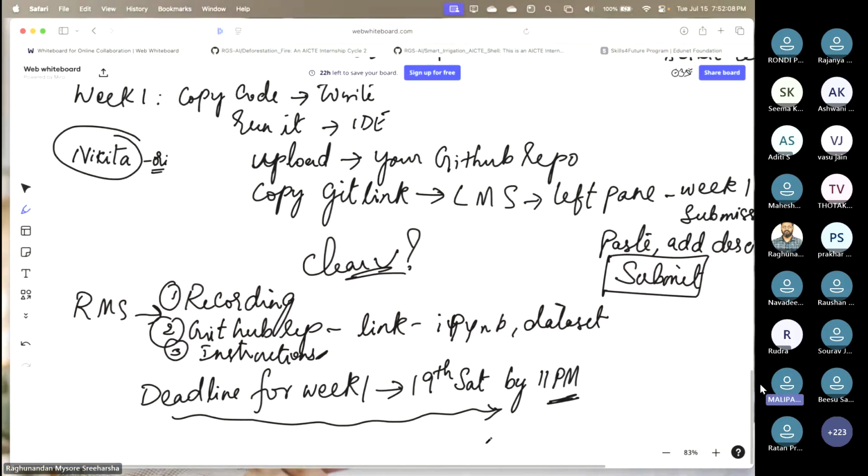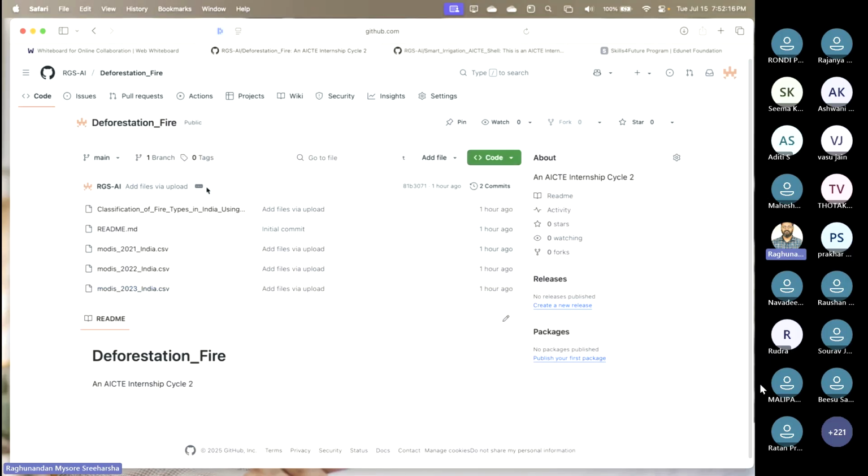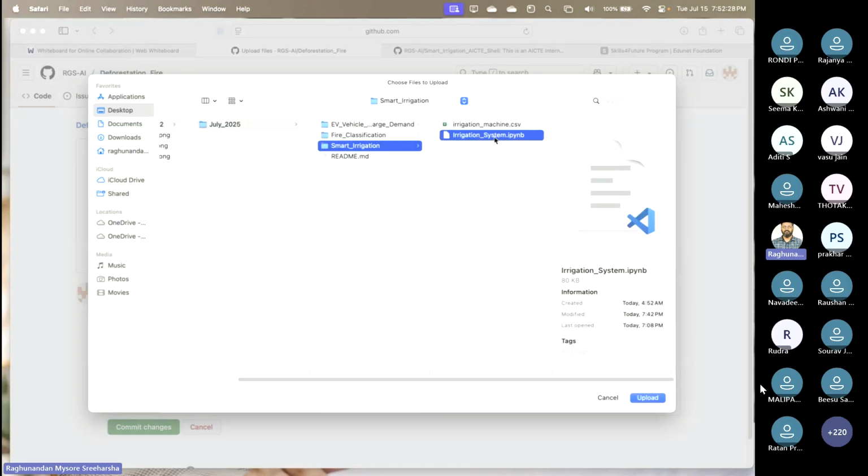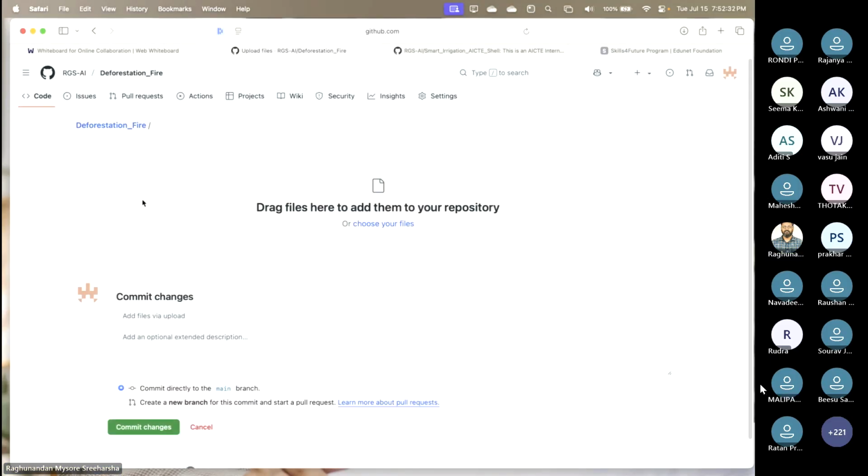Someone was asking: in the GitHub repo, do we need to create week 1, week 2, week 3, like that? No, don't do that. Yes, thank you for asking. I can show you that. Remember, everyone, in the same file, you're going to click again, add file, click upload, right? And the second week, whatever we did, will be in the same file only, right? We are not creating 2 files. So the same file you're going to upload. Commit it.